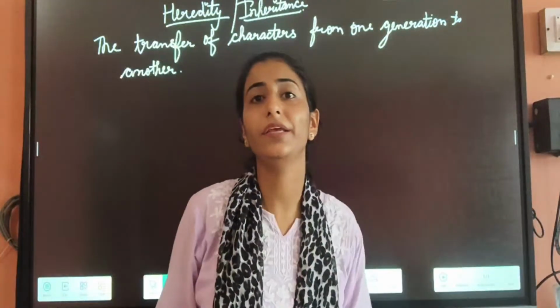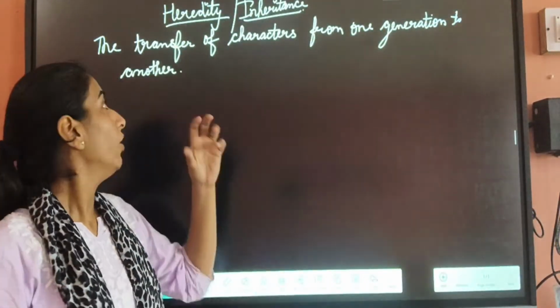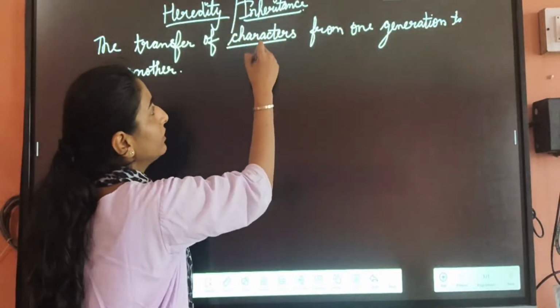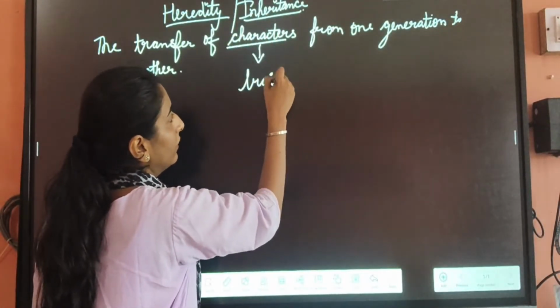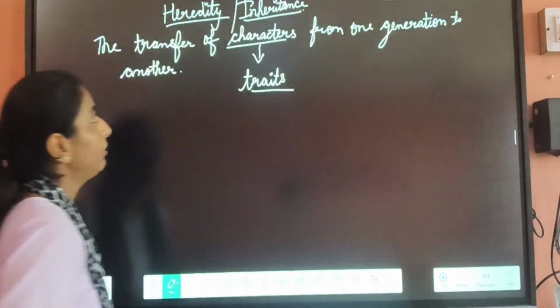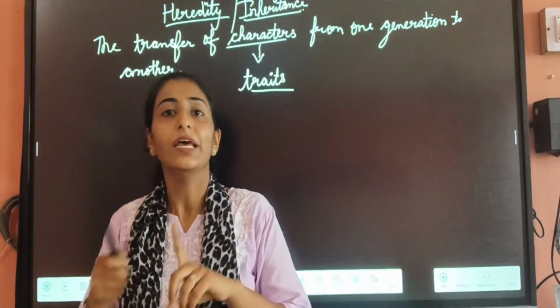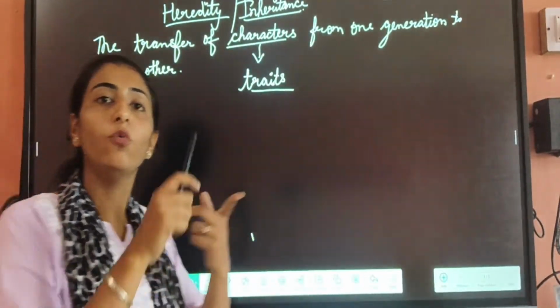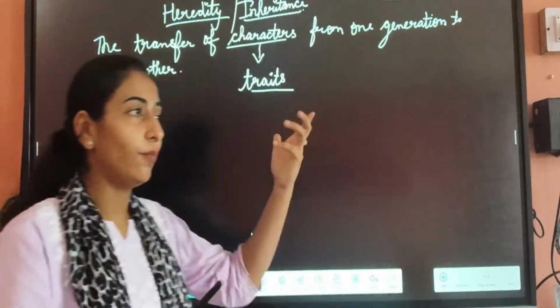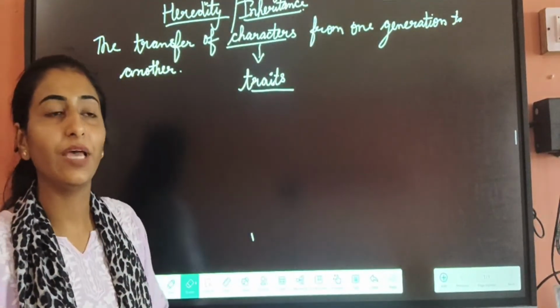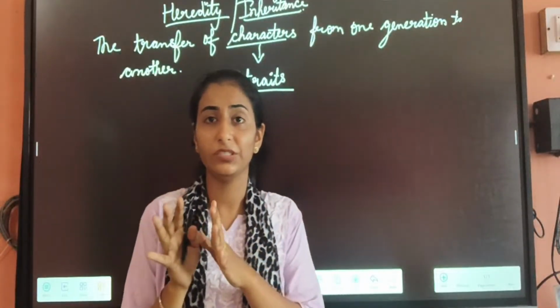In inheritance, the characters, which have another name, traits, are transferred. Heredity is the transfer of characters or traits which pass from one generation to another, from your parents to your offspring. For example, you have some features and characters similar to your parents, like your height, your skin color, your eyes color, your hair color. That is all due to inheritance.